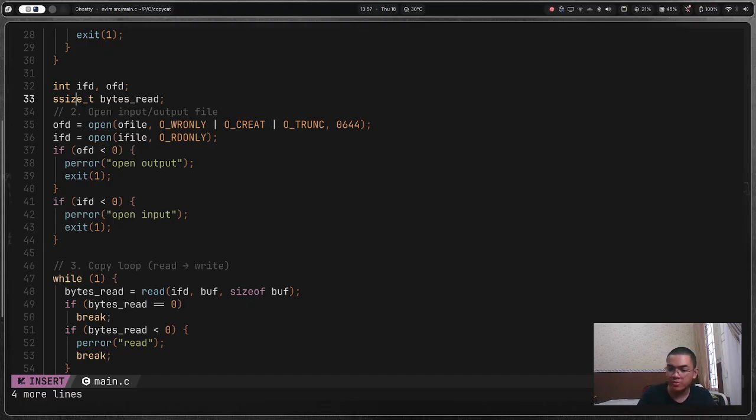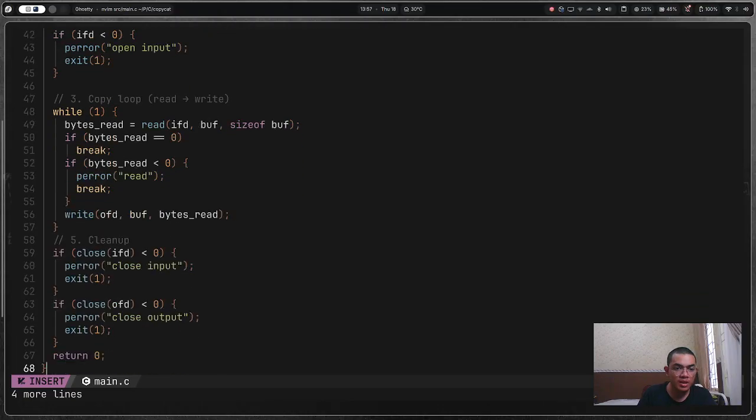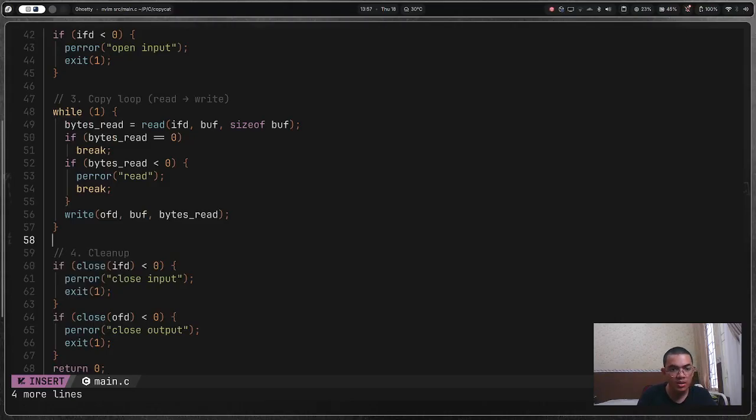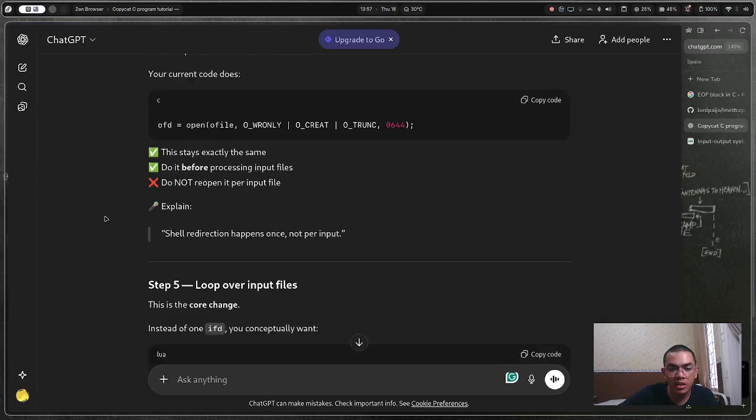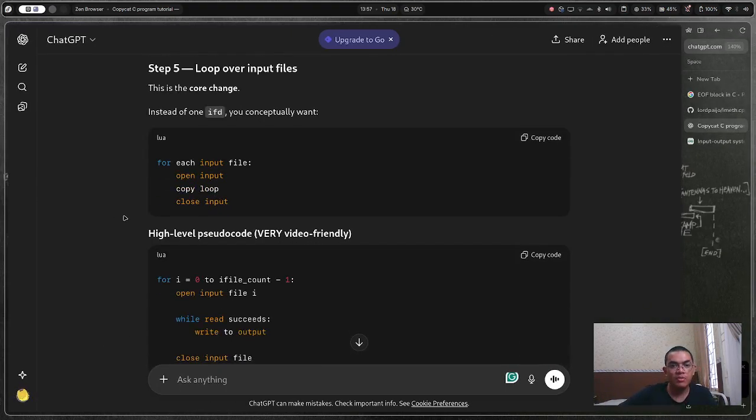Let me just code. All right. Okay, we have things done here. Okay, that's the thing. Now let's check loop over input files. For each, instead of one IFD, you conceptually want more than one IFD. High level pseudo, very friendly. For each input file, open input, copy loop, close input.